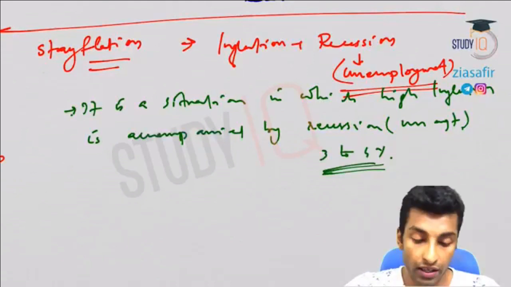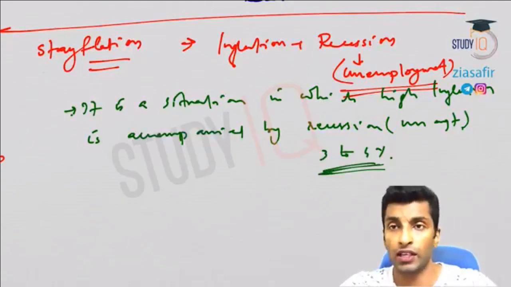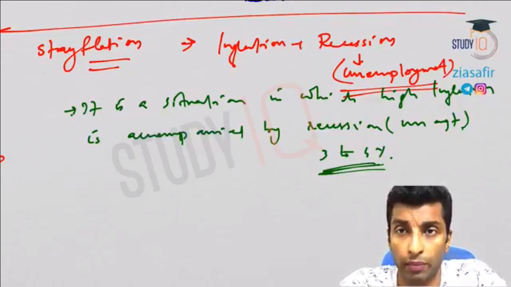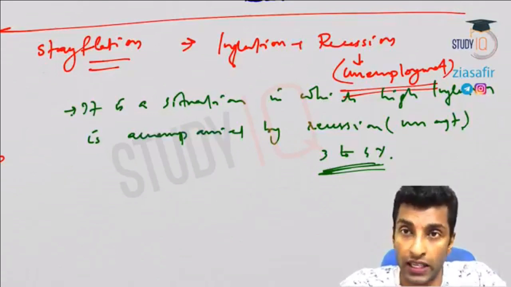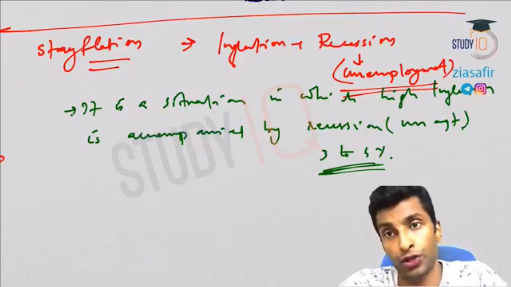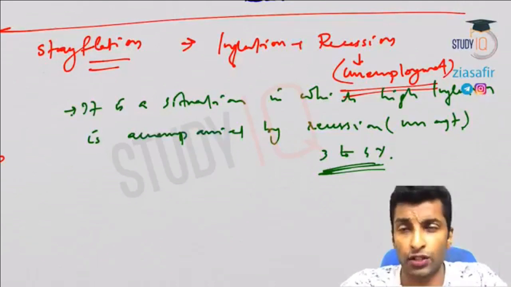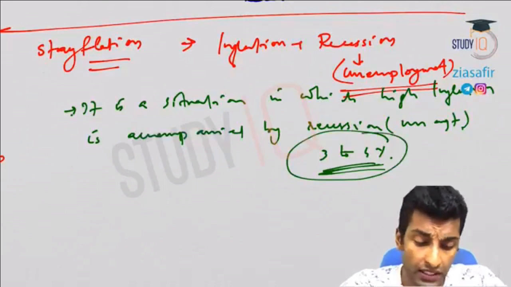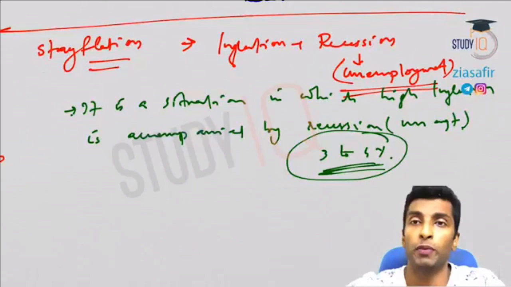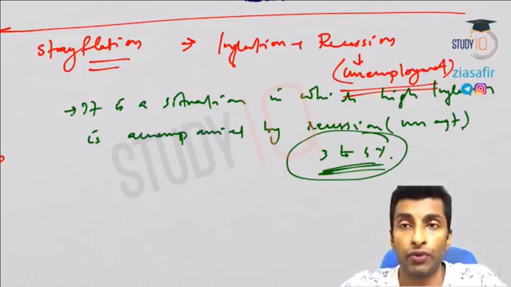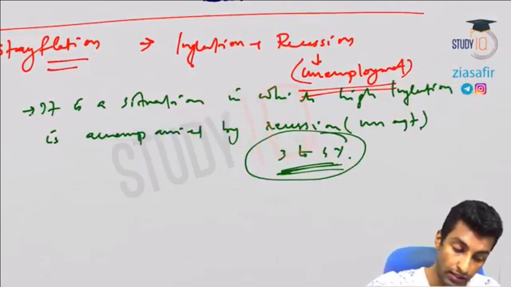In the usual situation, the unemployment rate will be 3 to 4%. We have discussed that already in the unemployment chapter. We have seen the usual status of unemployment: current weekly status, current daily status, usual principal status, usual subsidiary status. All those cases we have discussed. So you have seen that already. It is between this. If it goes beyond this 4%, that happens only during the time of recession. So that actually shows recession.